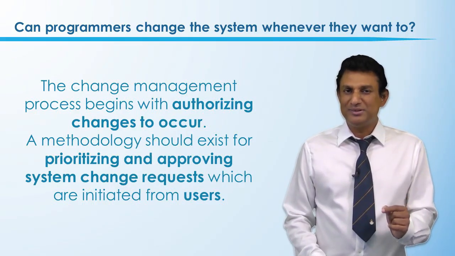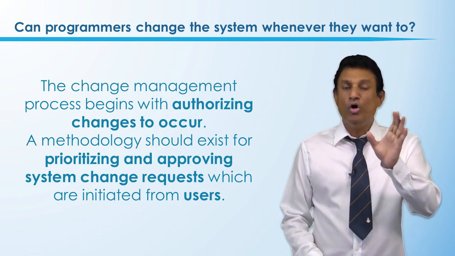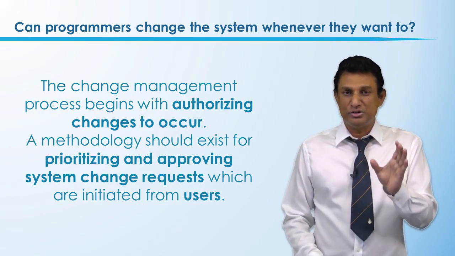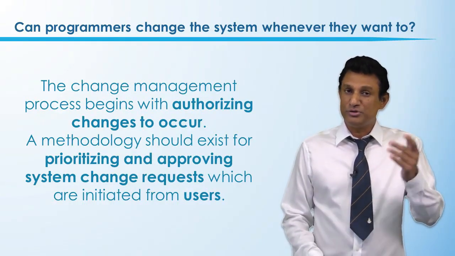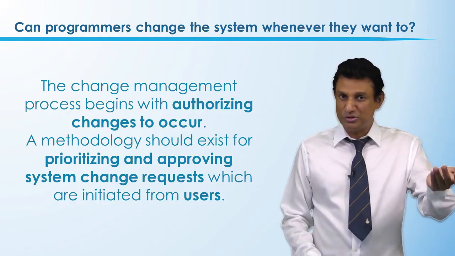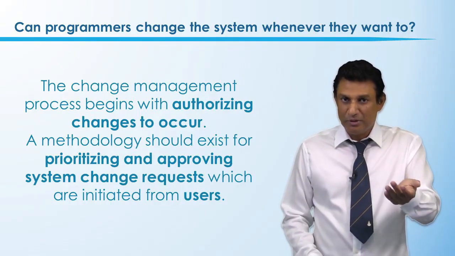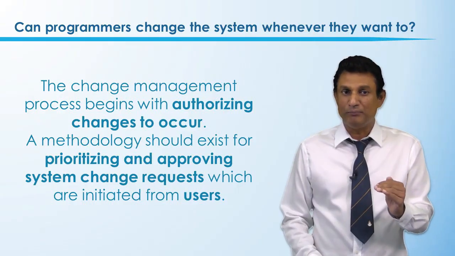Change management procedure. The keyword is that changes have to happen, but only the approved change, only the authorized change, should happen. That's the most important thing, okay? At the same time, as you may remember, there are many change requests that come from the users, and when they do, we should be able to prioritize them. Which one is the highest, which one is the lowest. That's very important as well, right?